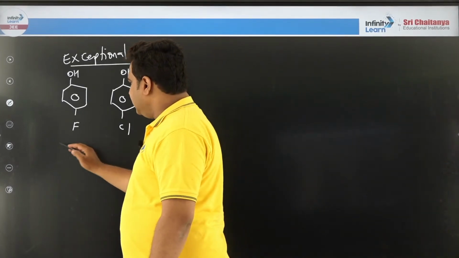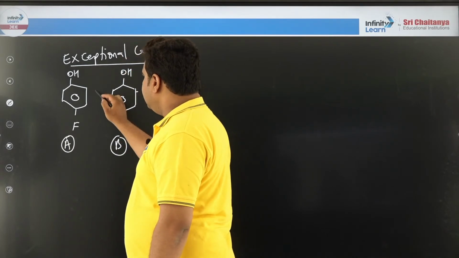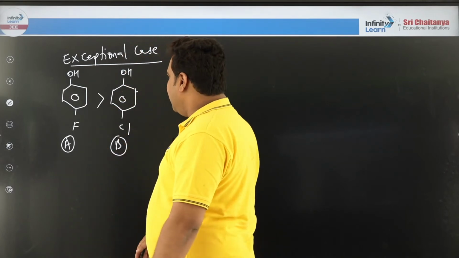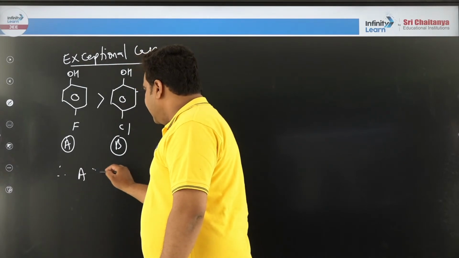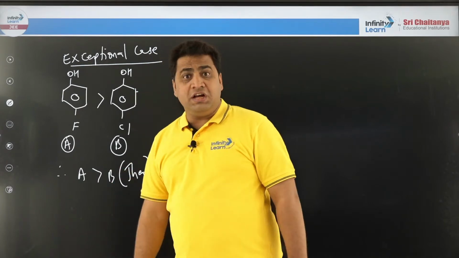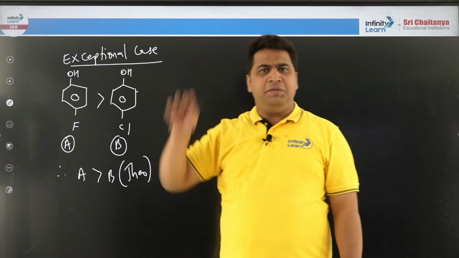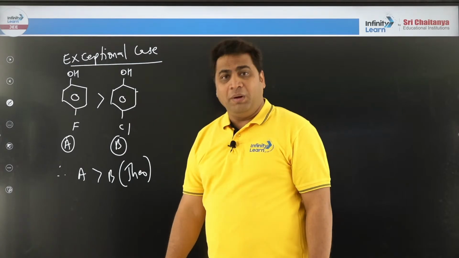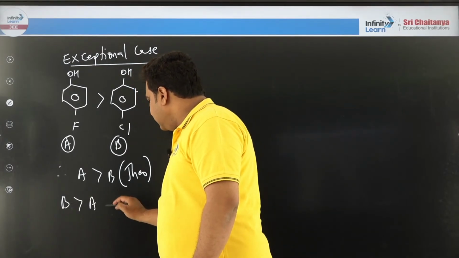hypothetically, let us say this is A and let us say this is B. This is greater than this hypothetically, but practically it is wrong. So, theoretically A is greater than B. This is theoretically, on paper. Why? Because you will say, sir, fluorine, full minus I, more electronegative, number 1 in the periodic table. Okay, right, okay. But practically, let us focus, B is greater than A. This is practical.